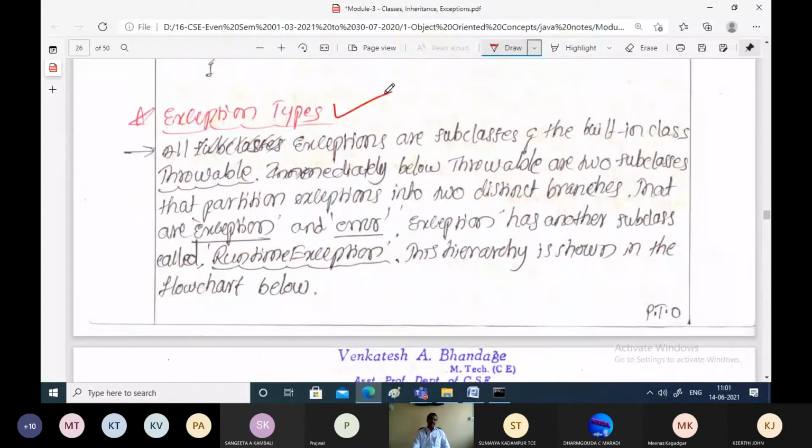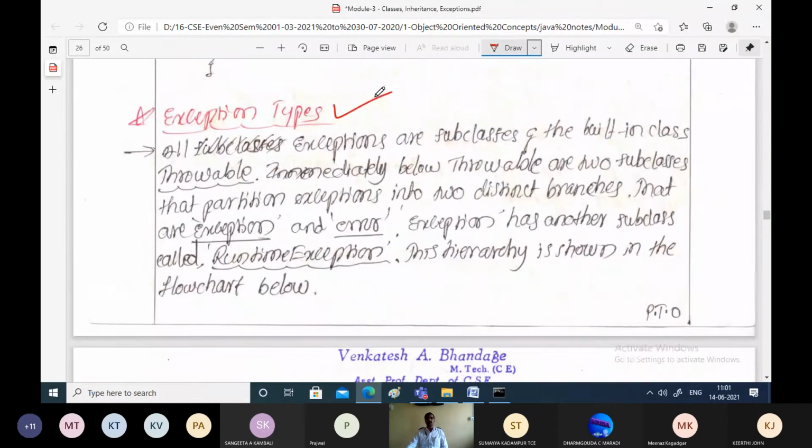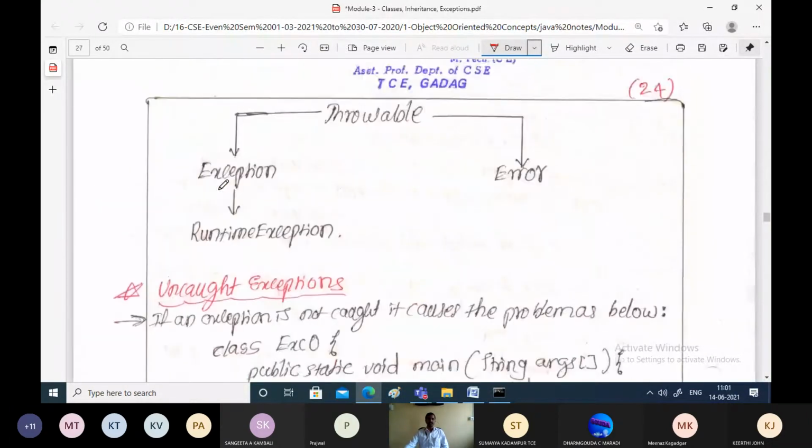Now coming to the classification of different exception types. All the exceptions in the object-oriented concept or Java are broadly categorized into 2 types. All the exceptions are subclasses of a superclass called Throwable. The classification tree will help to understand.